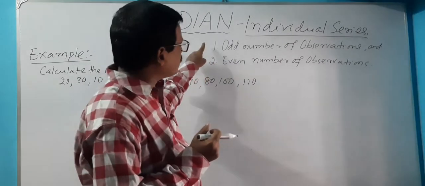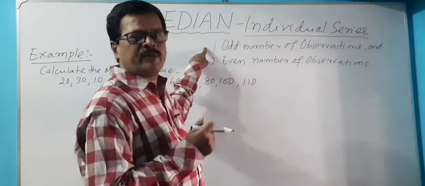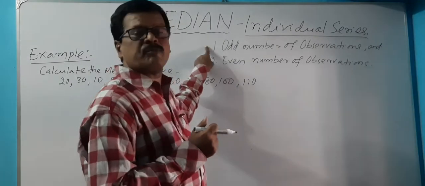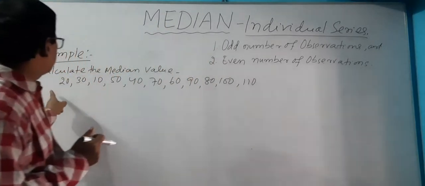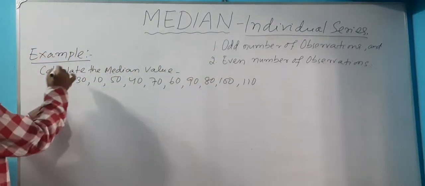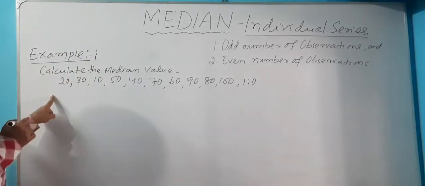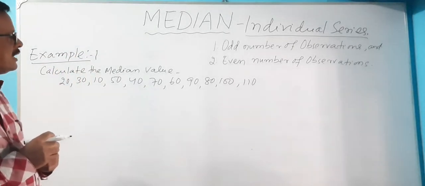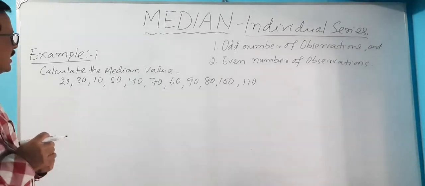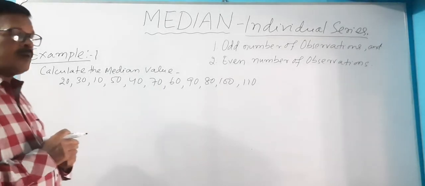So at first we will calculate the value of median in case of an odd number of observations. Let us take an example. Here is one example. Example 1. Calculate the median value of 20, 30, 10, 50, 40, 70, 60, 90, 80, 100 and 110.